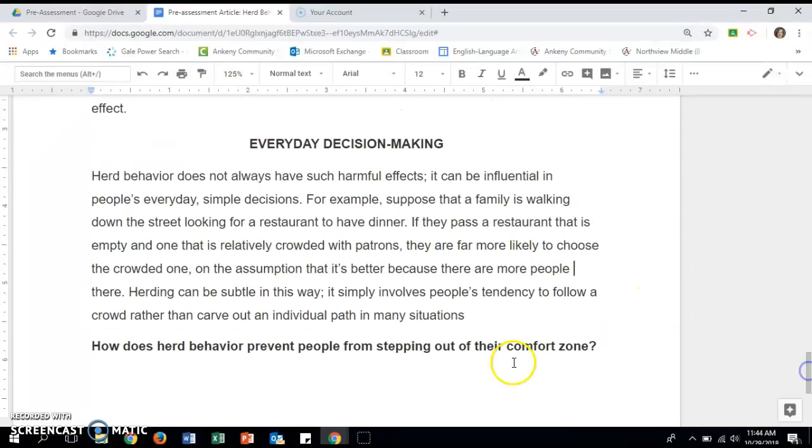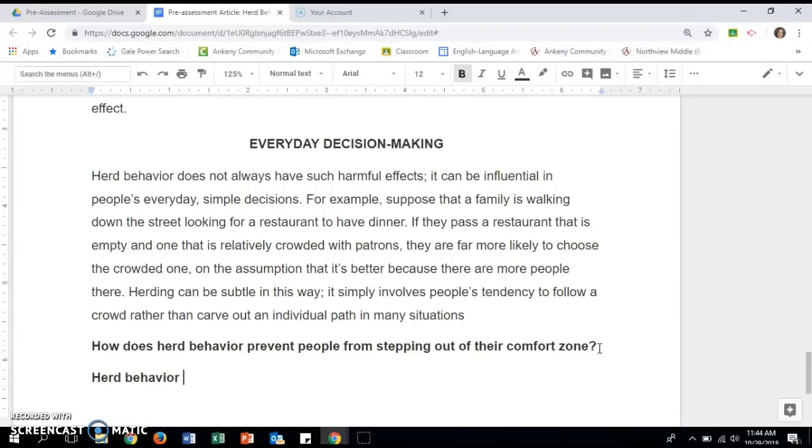Okay. So I retyped the question that I need to answer, and this is the question that you had for the informative writing pre-assessment. And based on Monday's lesson, before I even look for evidence, I need to figure out how I'm going to answer this question. So I need to restate the question as a topic sentence. So I'm going to type a topic sentence before I look for evidence.